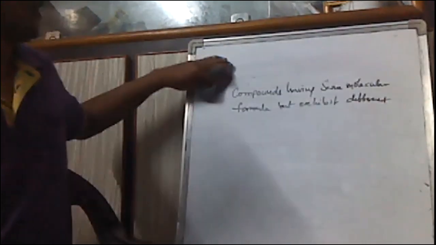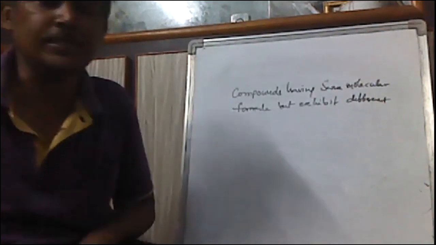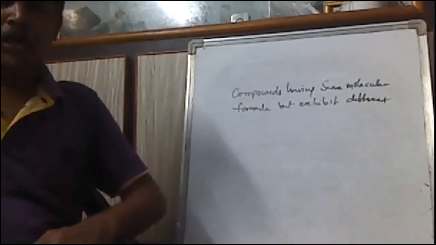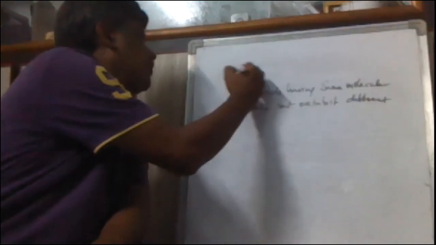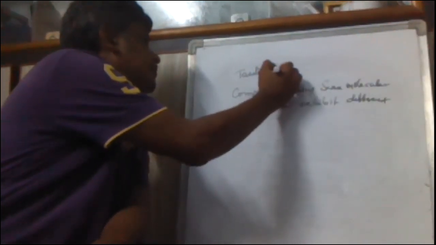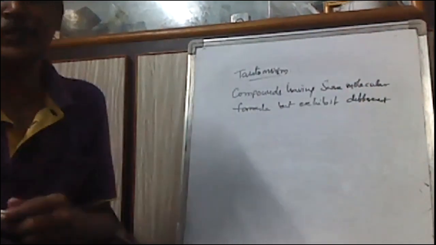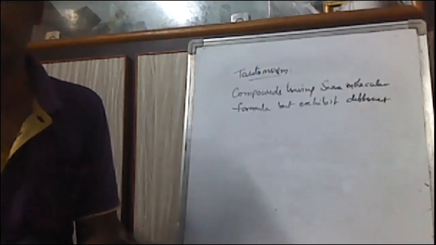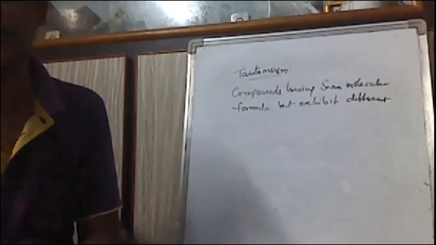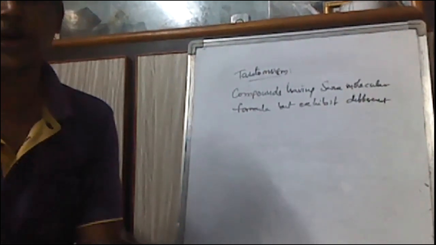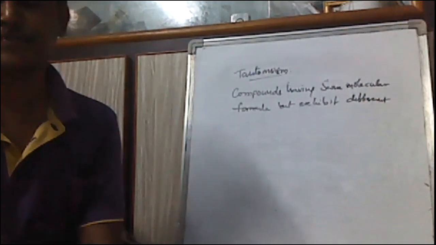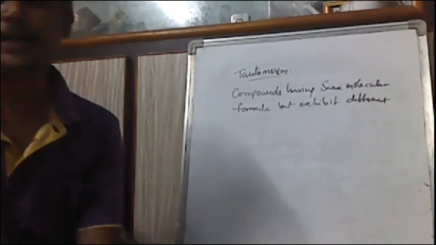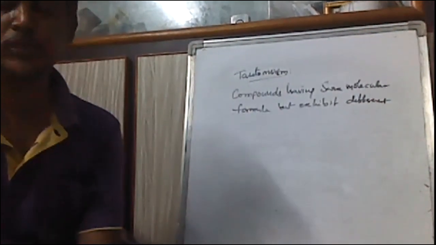Then the next and last one is tautomerism. Tautomerism is a special type of isomerism, also called keto-enol isomerism or keto-enol tautomerism. Tautomerism is a special type of functional group isomerism which arises due to the